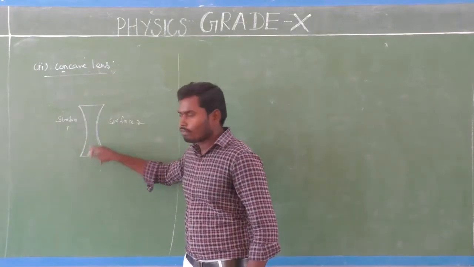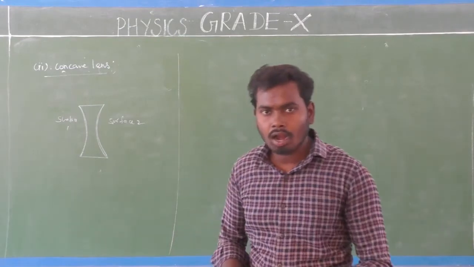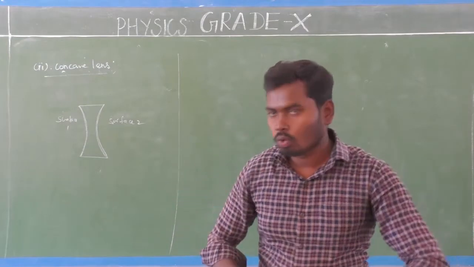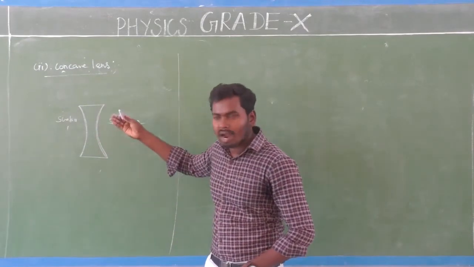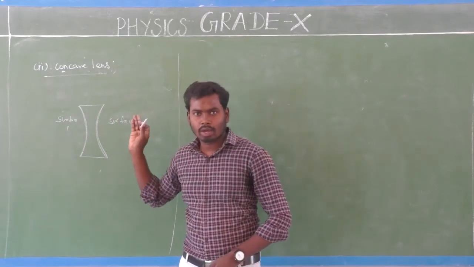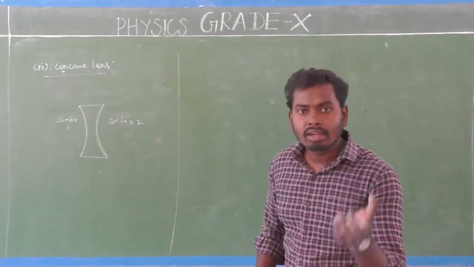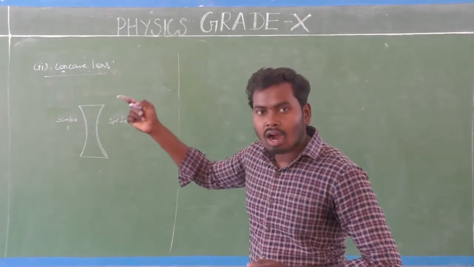This is the first surface and this is the second surface. The two surfaces are curved inward, which means bulging in the inward direction, towards the inside. That is the reason why it is called concave lens. Don't get confused.